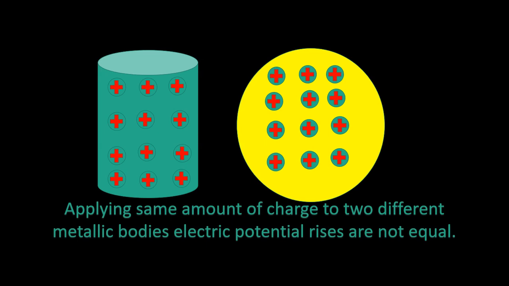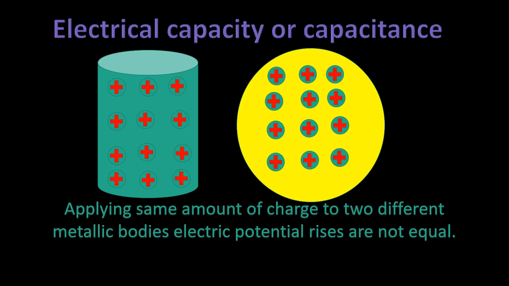If the potential rise of one is V1 and that of another is V2, then V1 and V2 are not equal, and this depends on the electrical capacity, which is called capacitance. The capacitance of a material depends on different factors which we shall discuss here.